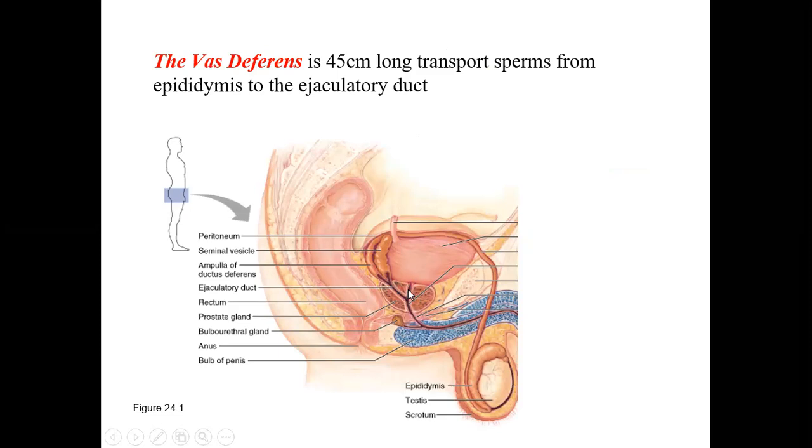This is the bladder, and from there, here, this is the prostate. This is also a necessary gland. So there is the urethra passing through the prostate. That is called the prostatic urethra. So this seminal vesicle and the vas deferens join together to form the ejaculatory duct, which will open into the prostatic urethra.